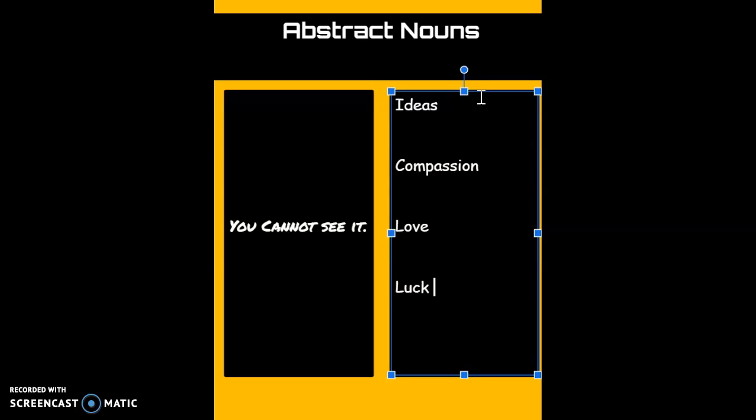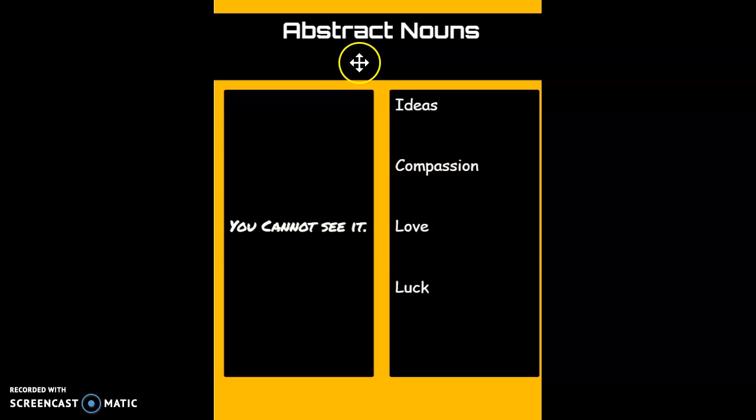All of those are examples of an abstract noun. Because you can't see an idea, you can't see a compassion, you can't touch a love, you can't feel a luck. So those are all abstract nouns, things that you cannot see, but they are things. They are still nouns.